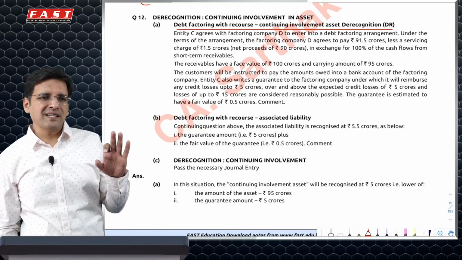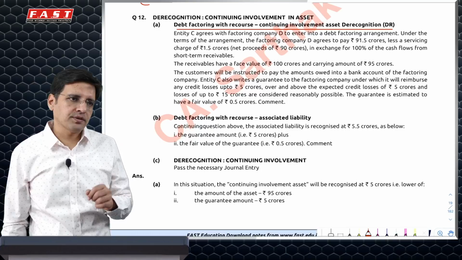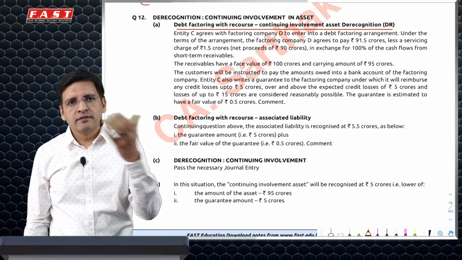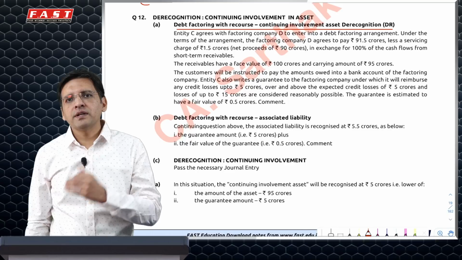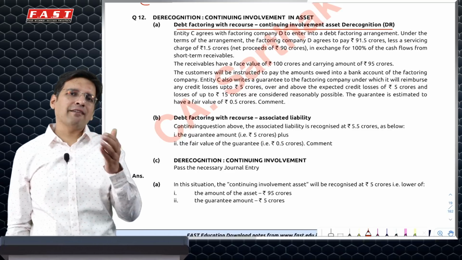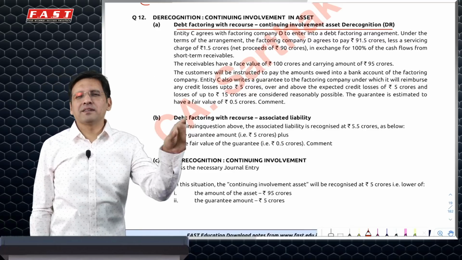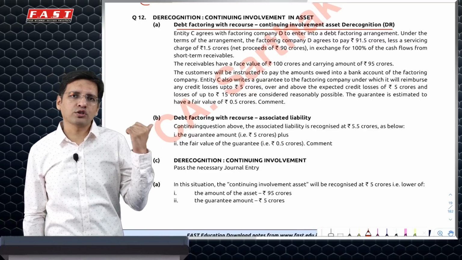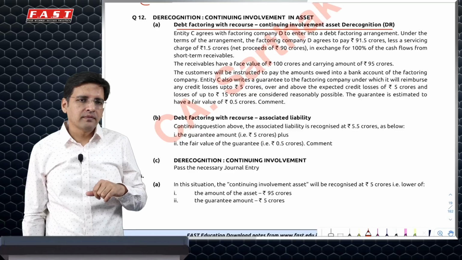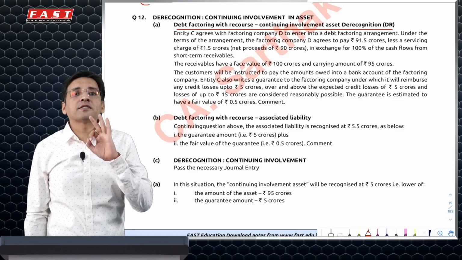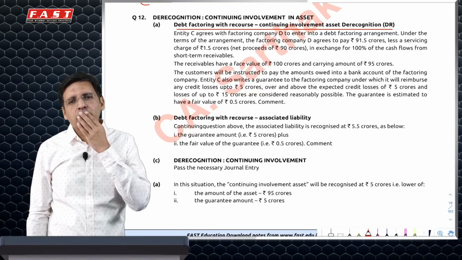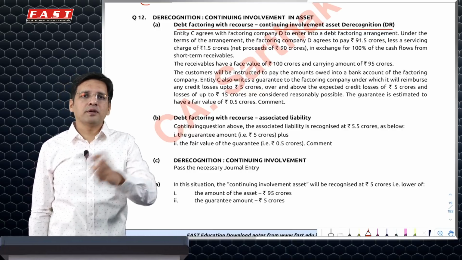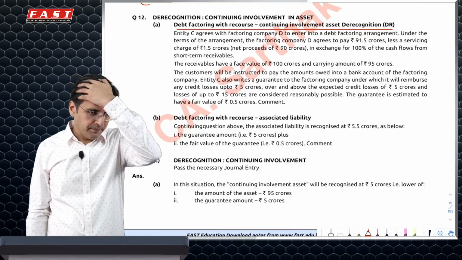Simple question which is basically of factoring with partial recourse. I had 100 rupees of debts which I had given to a factor, and the factor gave me 90 rupees, and this is without recourse, which means I've got 90 rupees. Now whether the debtor pays money or not, I'm least bothered because this is without recourse. So if there is a bad debt, it's a loss of the factor. This is complete derecognition. But then the factor may say that, see, if bad debts happen up to an amount of 20 rupees, you'll have to bear. Beyond that, don't bear it.